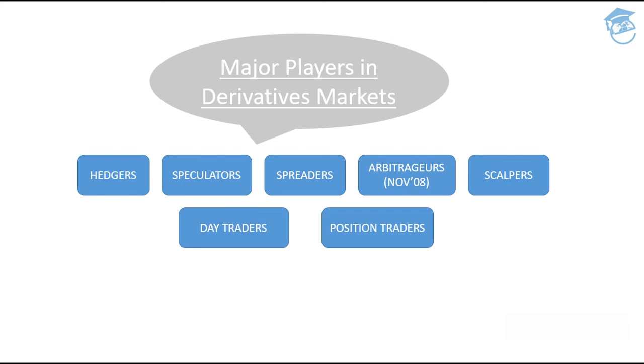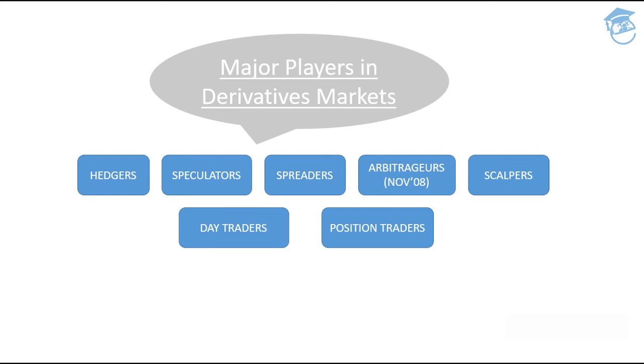They identify the deviations in the future prices from the real fair value of the product. Let's suppose, for example, there is a security of ABC company, and its stock is trading at rupees 50.